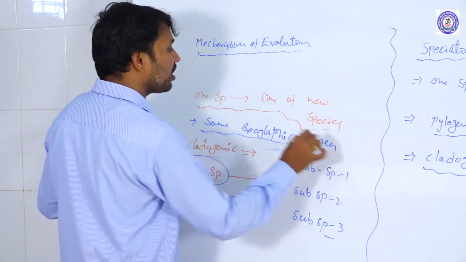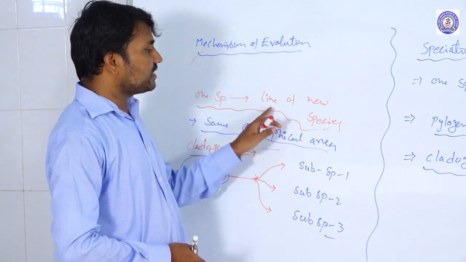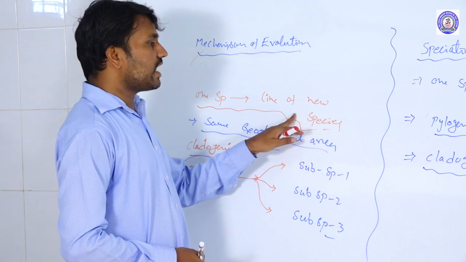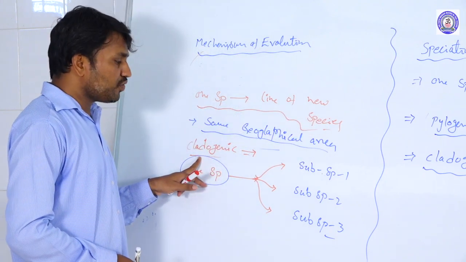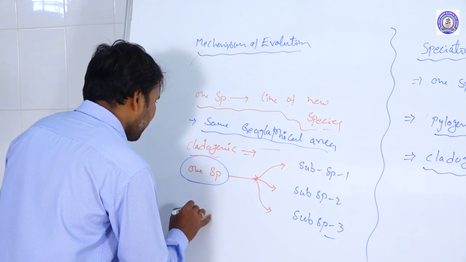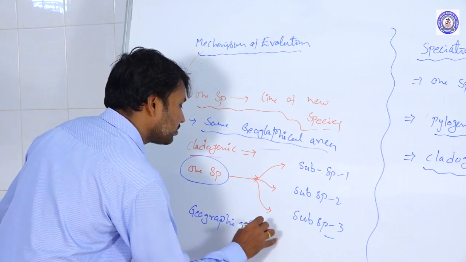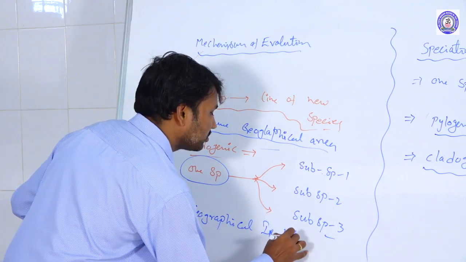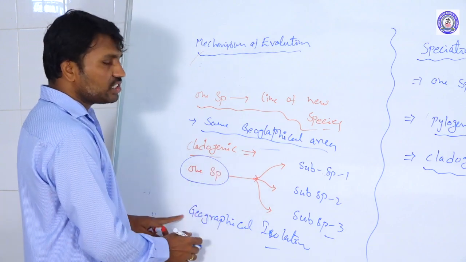Within the same geographical area, evolutionary changes turn the species into a new species. That is called phylogenetic evolution. And the second one is cladogenic evolution, which involves geographical isolation. That means the species are separated geographically.